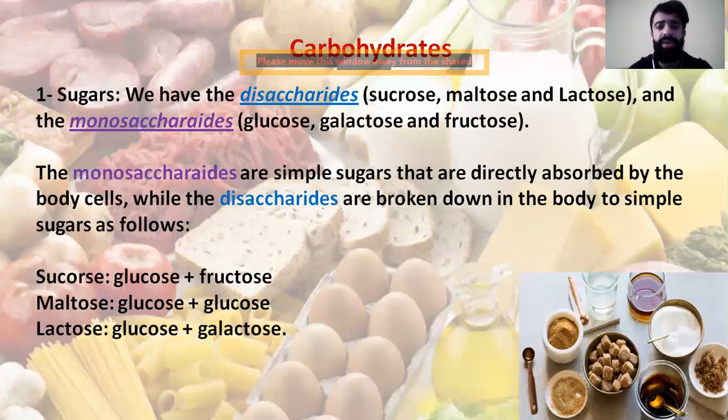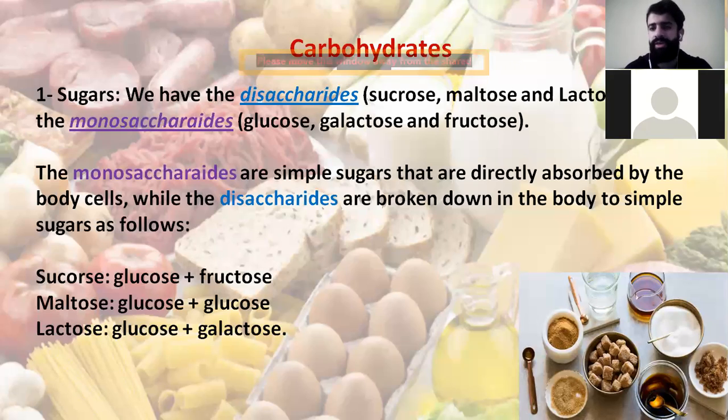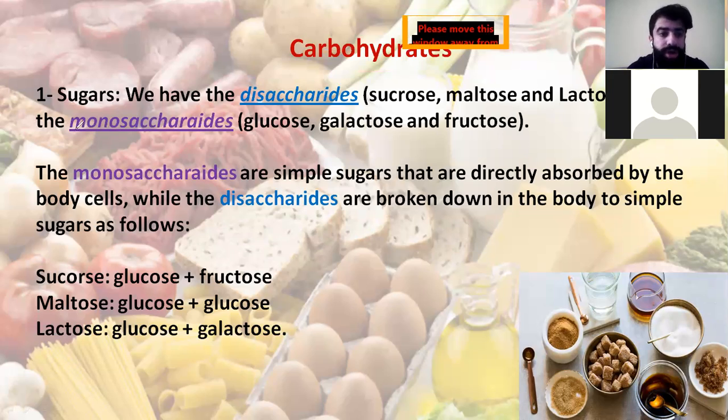Moving on with the carbohydrates, we have the sugars. We have something called monosaccharide, something called disaccharide, and something called polysaccharide. We're going to start step by step. Mono, what's the meaning of mono? From now on, whenever you hear the word mono, it means one. Saccharide is a sugar. So monosaccharide is one sugar.